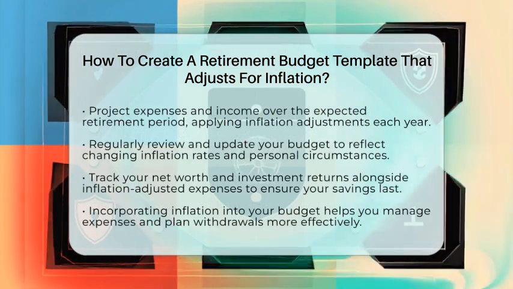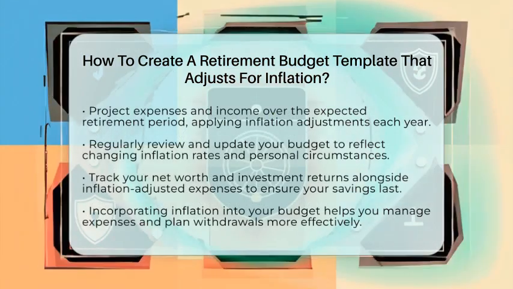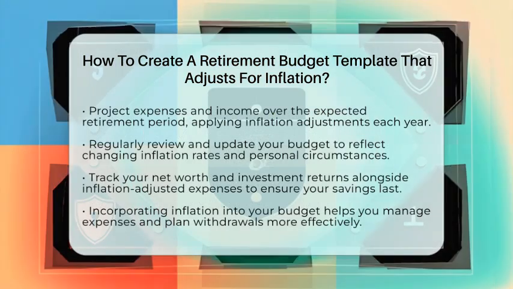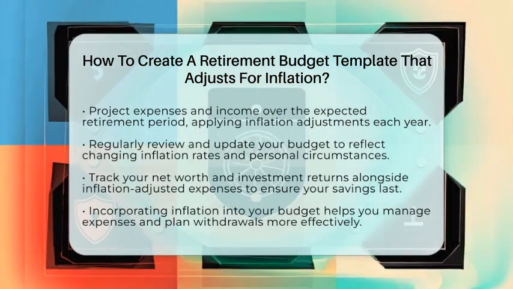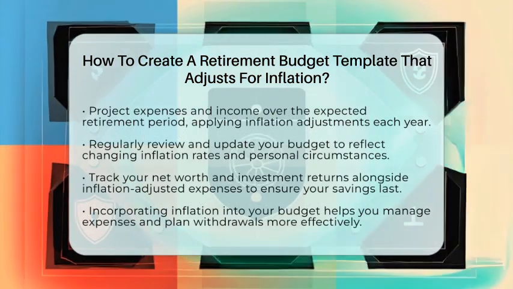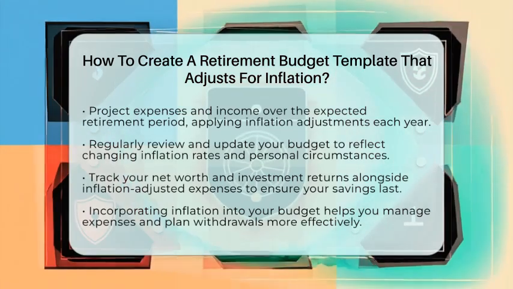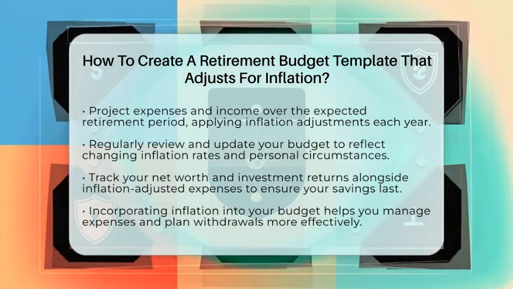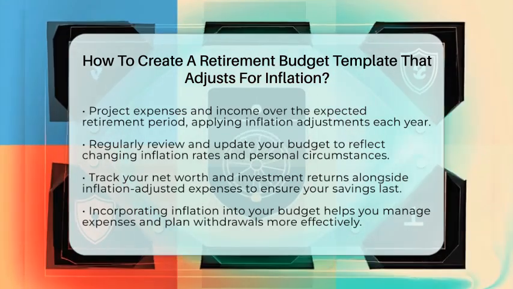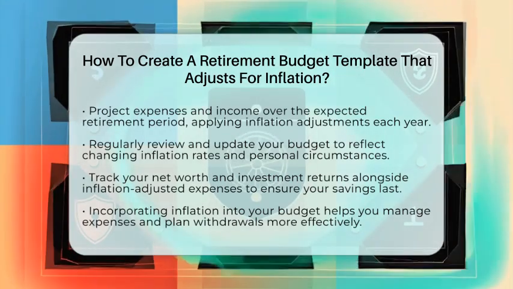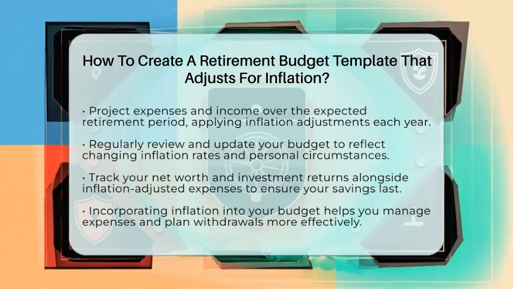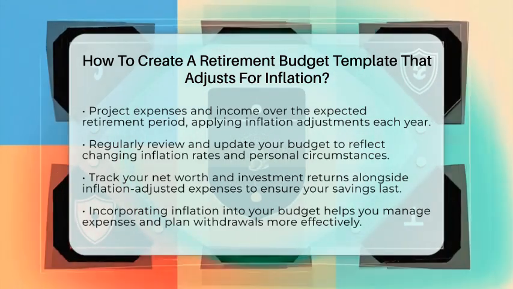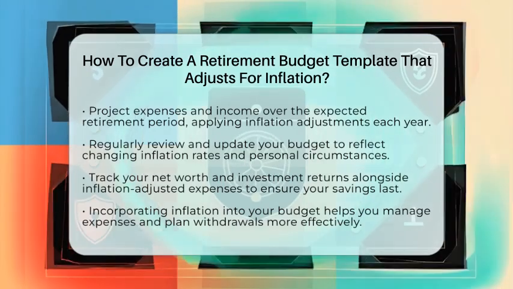Review your template regularly. Inflation rates change, and your personal circumstances might shift. Updating your numbers annually ensures your budget remains accurate and useful for planning. Keep track of your net worth and investment returns alongside your inflation-adjusted expenses to see if your savings will support your lifestyle. Incorporating inflation adjustments into your retirement budget helps you stay on top of your financial needs.